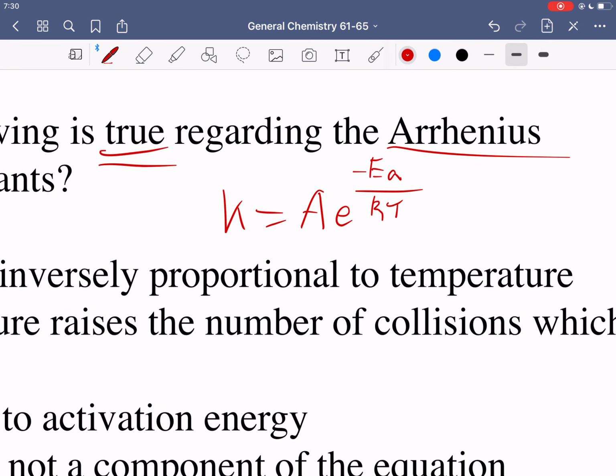So that whole fraction is the exponent for E. K is a rate, A is the Arrhenius constant, specific for whatever reaction we're talking about. E is that special number E, and then in its exponent, we have in the numerator the activation energy, notice the negative sign in front of it, and then in the denominator we have RT, R being the gas constant, or energy constant, and T being the temperature.